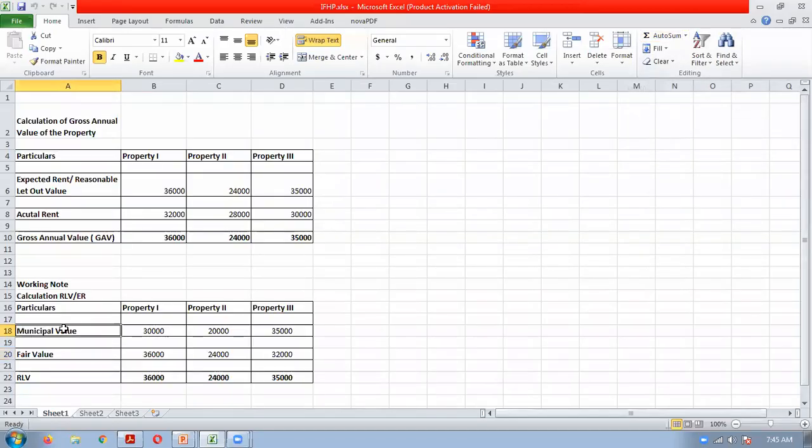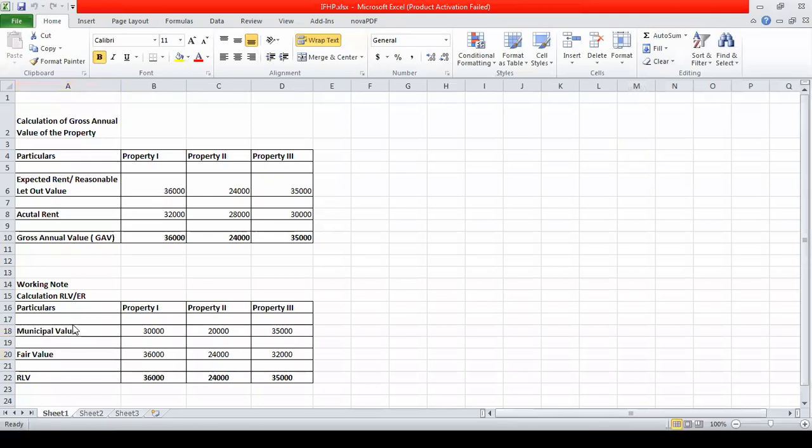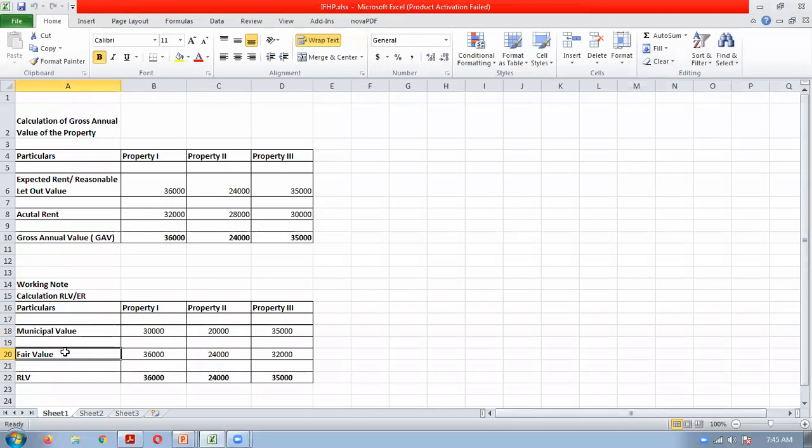So if municipal standard rent is not given in the question, how will we calculate the gross annual value? Municipal value and fair value will be compared. Whichever is higher will become our RLV or expected rent. Okay, so if you see this illustration,